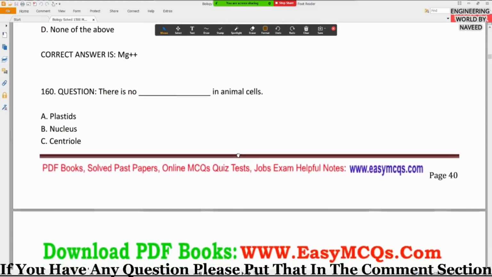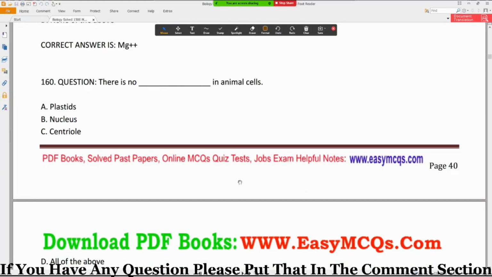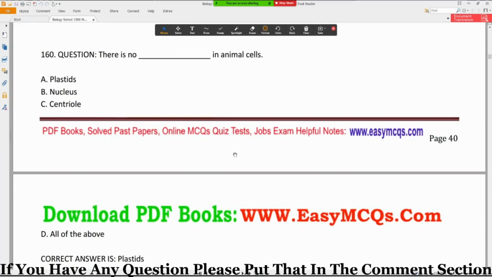Okay, question number 160. There is no dash in animal cell. Option A plastid, option B nucleus, option C centriole, and option D all of the above. So nucleus is present in animal cell as well as in plant cell. Centriole is also present because they help in motility. And plastid is not present in animal cell.